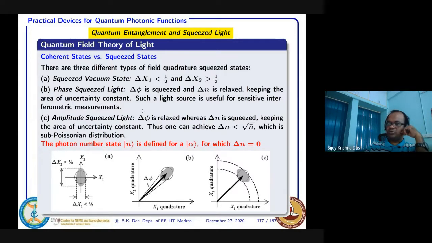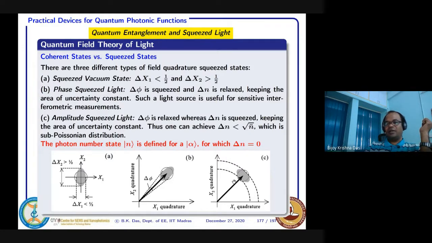That's very important. So squeezed light, phase squeezed light, is important for sensitive interferometric measurements. And then another, as I said, is amplitude squeezed light, where your amplitude is squeezed, compressed here, but your phase is relaxed in this direction, you see.